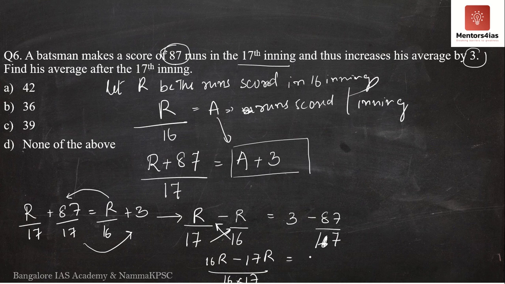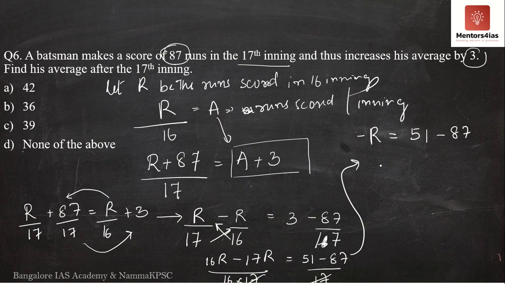So what do we get here? 17 into 3, 17 3s are 51. 51 minus 87 divided by 17. So see here, 17 and 17 get cancelled. So what are we left with? We are left with 16R minus 17R, which is nothing but minus R, which is equal to 51 minus 87.